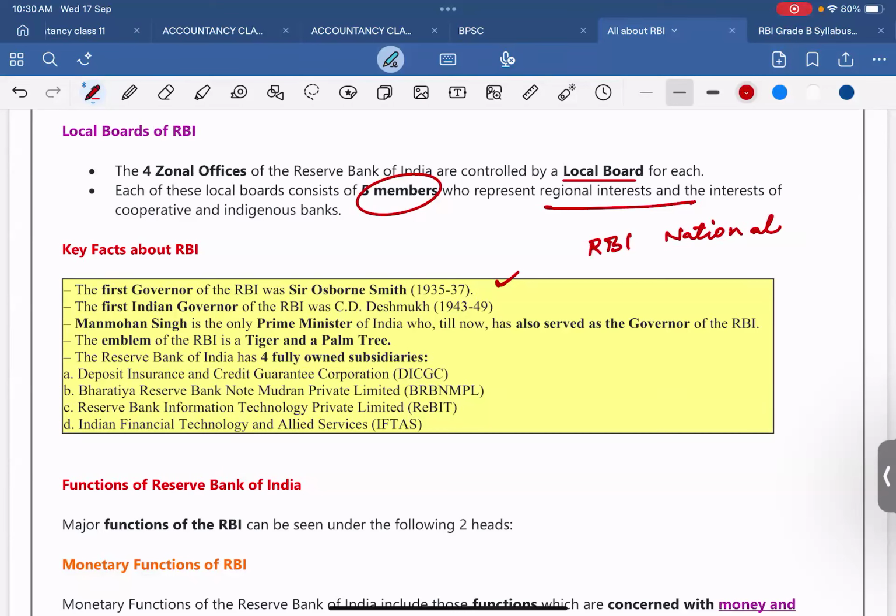who was the governor of RBI? Who was the RBI governor when the RBI got nationalized? In which year did the RBI get nationalized? 1949. So during that time, who was the governor? C.D. Deshmukh, right?